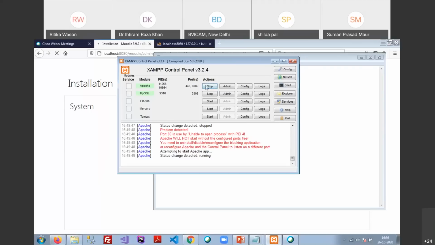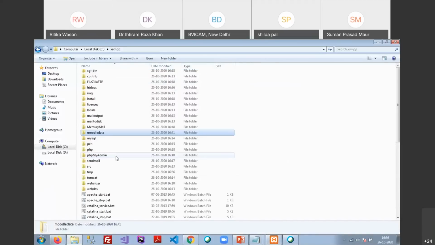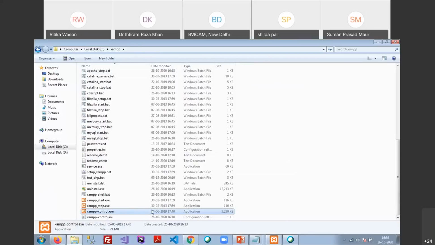No, I don't think I've taken the right thing. Just a minute, I'll go back. See, in the C drive there is the XAMPP folder. Double click it to open. The second last thing, xampp-control.exe. Yes, ma'am. Under the XAMPP folder, scroll it down. Okay, that is the XAMPP control. Double click it. Yes, ma'am.